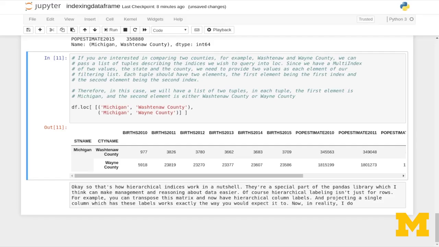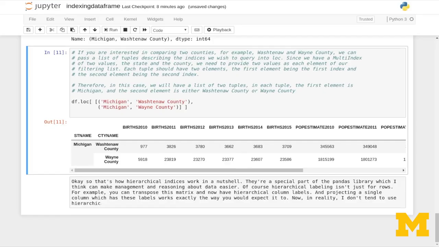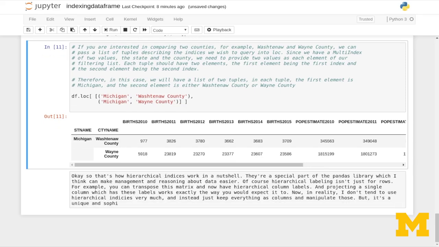Now, in reality, I don't tend to use hierarchical indices very much, and instead just keep everything as columns and manipulate those. But it's a unique and sophisticated aspect of Pandas that's useful to know, especially if viewing your data in a tabular form.